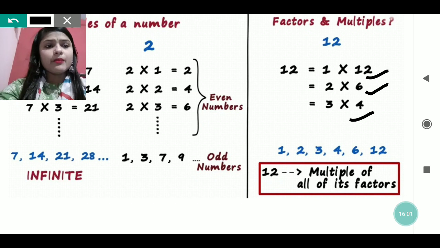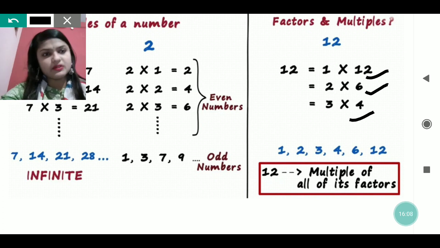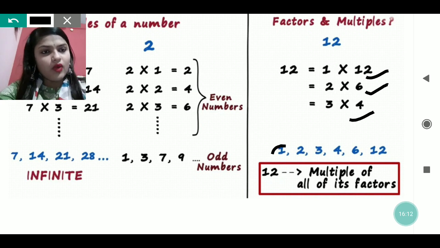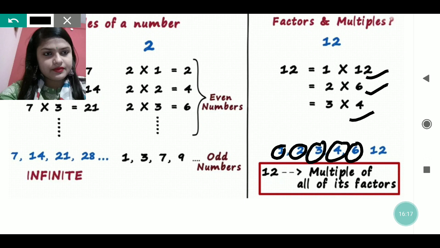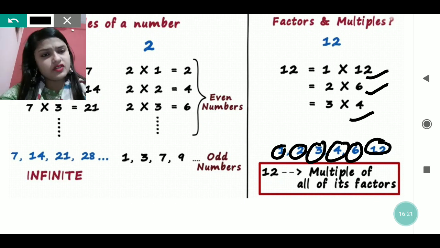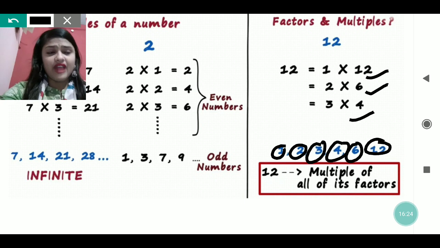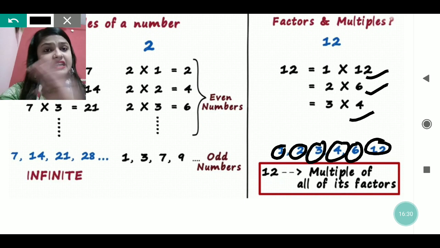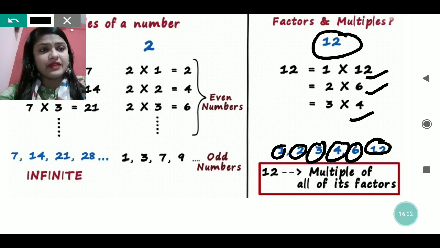It means whatever factor you are getting, 12 is the multiple of it. Like 1, 2, 3, 4, 6 and 12. These are the factors of 12, which means 12 is completely divisible by 1, 2, 3, 4, 6 or 12.